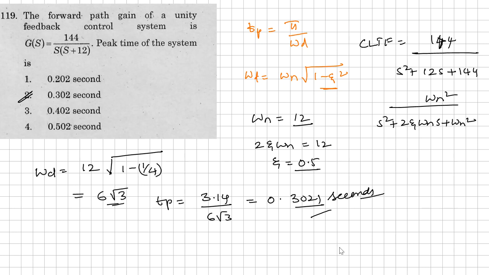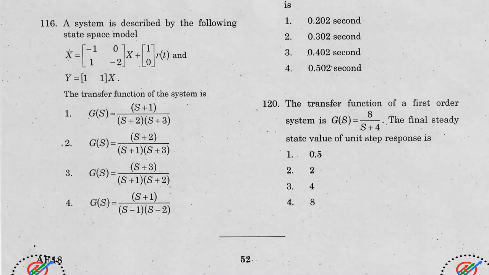So let's move to the last question of this paper. This is the last question of this paper here. The transfer function of a first order system is given by G of s is equal to 8 by s plus 4. The final steady state value of the unit step response. This is a question that was asked in the previous papers of TNEB. So same pattern here, right? We want the final steady state value or DC value.